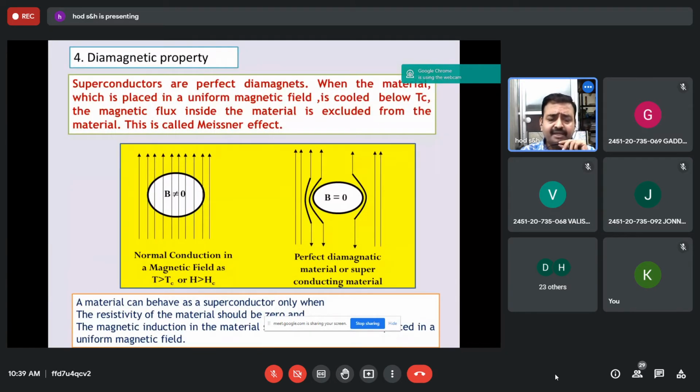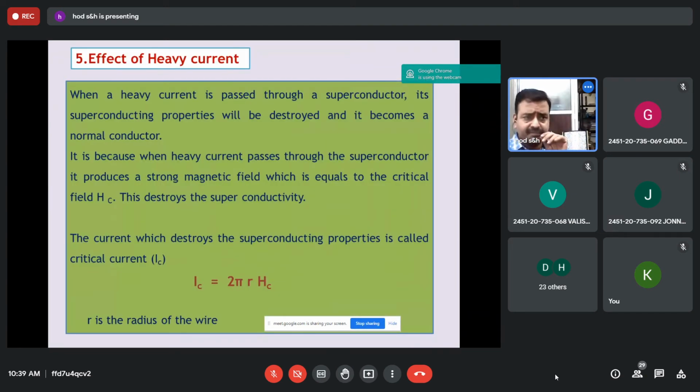Then the diamagnetic property. Superconductors are perfectly diamagnetic below transition temperature. When a small magnetic field is applied, it excludes all magnetic lines of force. They repel the magnetic lines of force, and it behaves as a diamagnetic substance. This is the fourth property. The fifth one is heavy currents. When high currents are passed, these currents may generate a critical field, so the superconductivity can be destroyed. The relation is Ic = 2πr Hc, where Ic is the critical current. At this current, it generates the critical magnetic field, so that the superconductivity can be destroyed. This is the effect of heavy current.